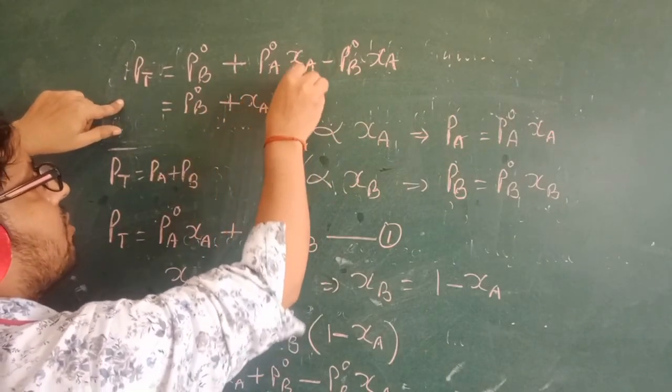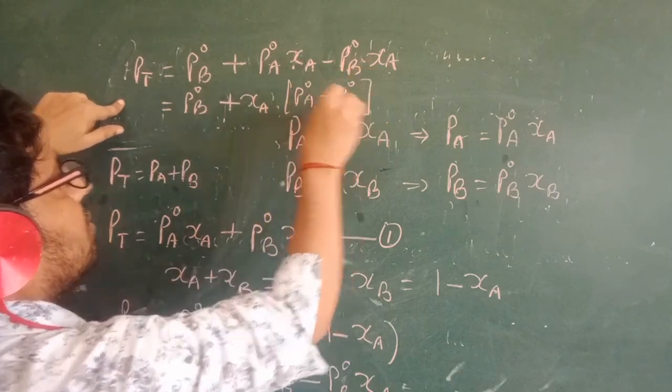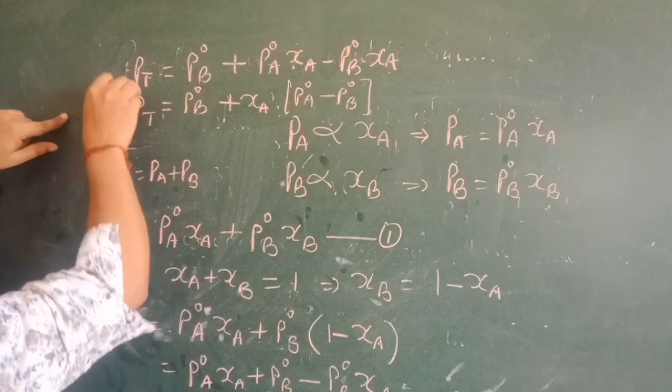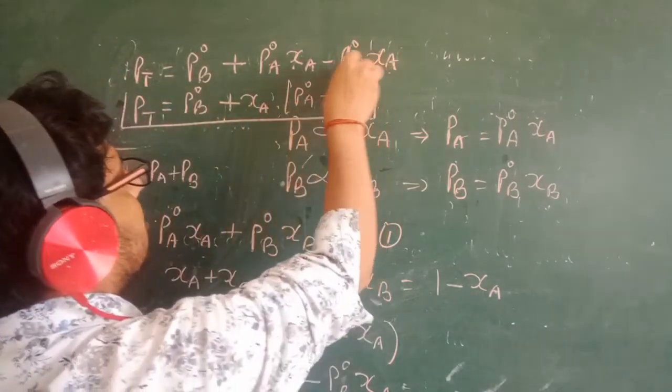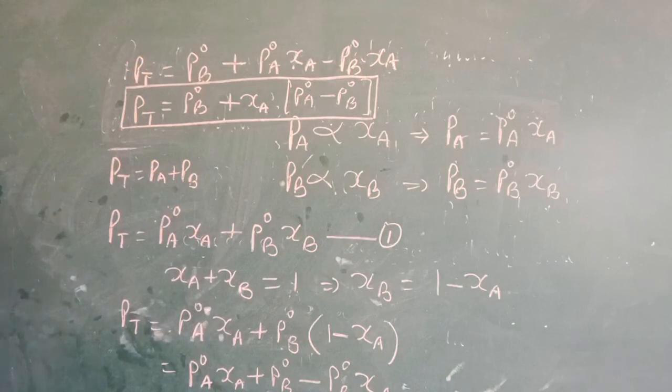So what is left? P node A minus P node B. This is the total pressure. So that is the formula I am getting here.